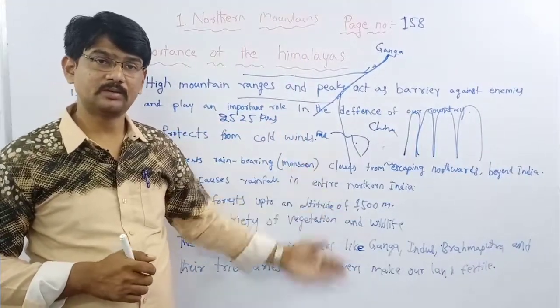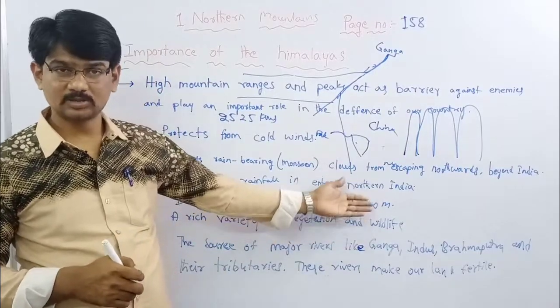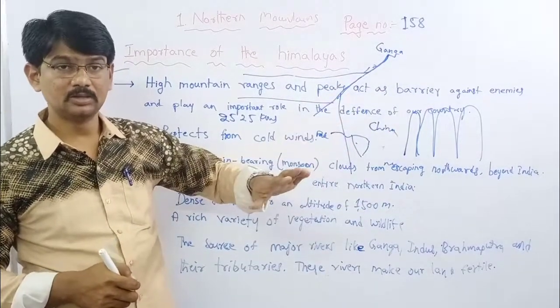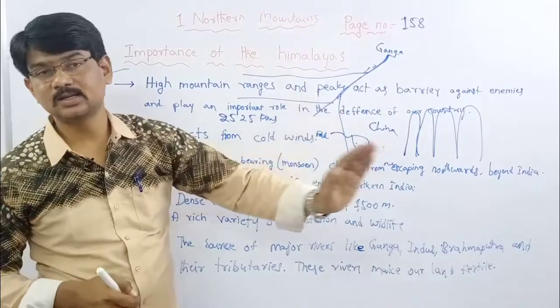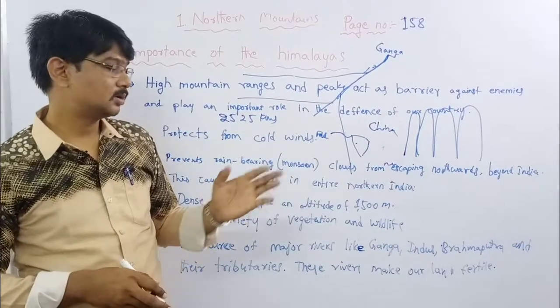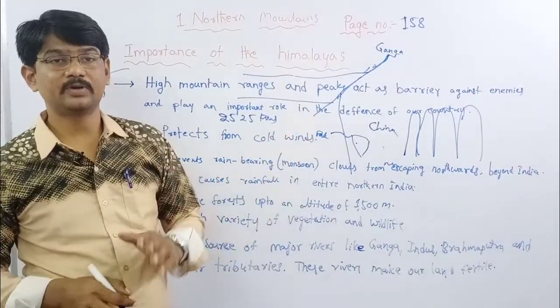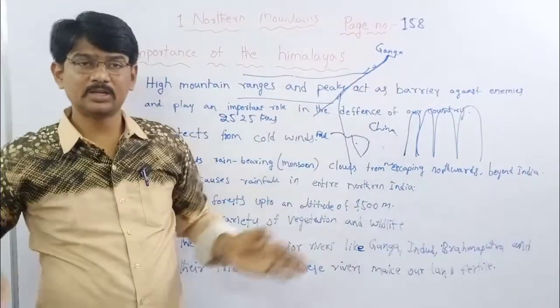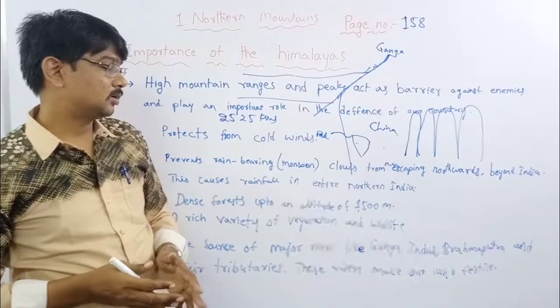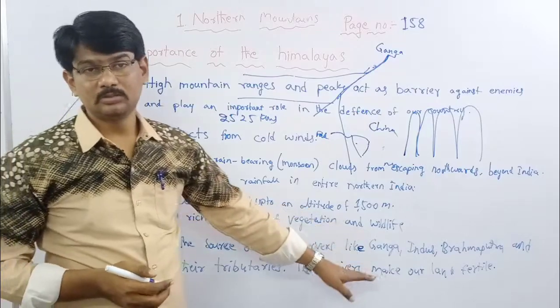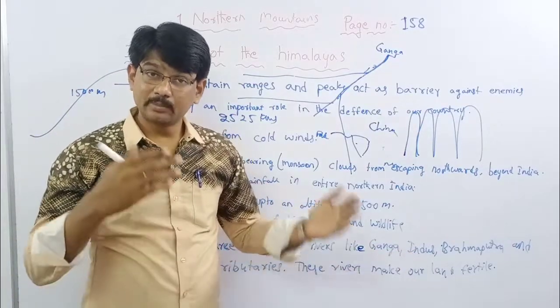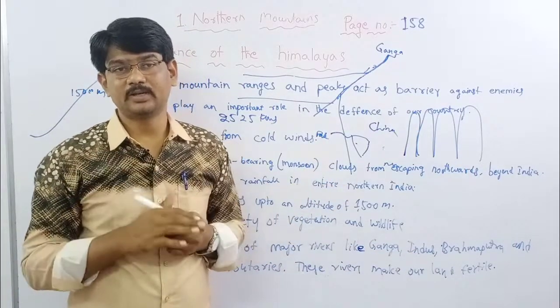Yes, the Himalayas are also available there. So it is the east side of India. The surrounding places depend upon the Brahmaputra river.